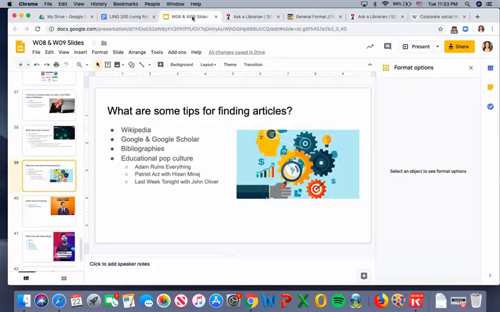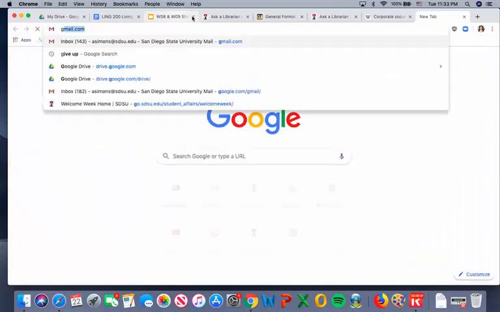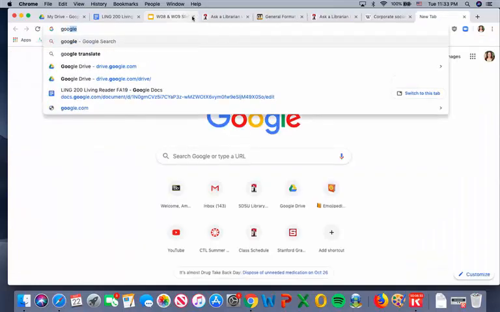So that's Wikipedia. Also, if you're having trouble with the databases, sometimes you can use Google search, and that can point you to an expert whose name you could look up using the library databases. And then there's Google itself, google.com.